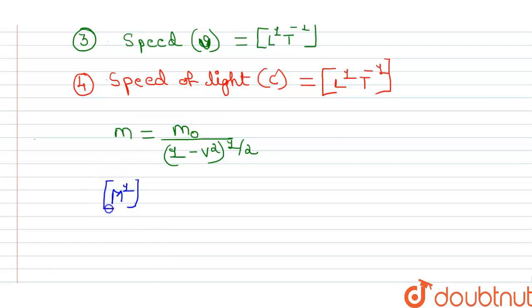M power 1. And what is the dimensional formula of this m naught? That is M power 1. Now, here, what is the dimensional formula of this v? That is L power 1, T power minus 1, and this is whole square, and this is multiplied by 1 by 2.